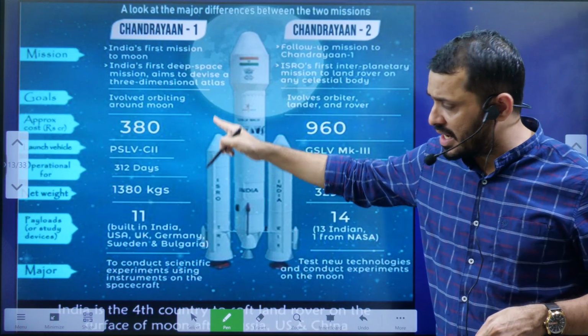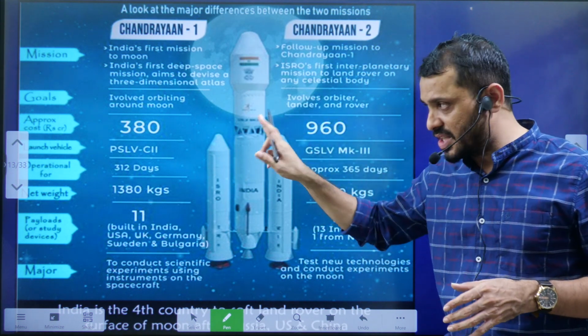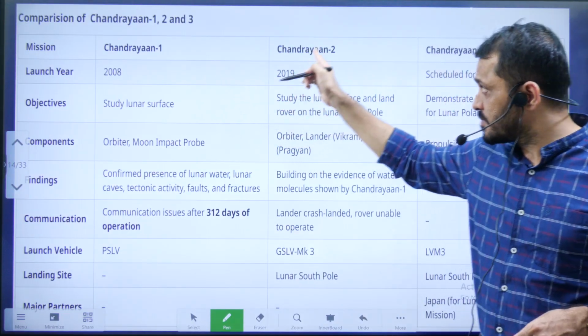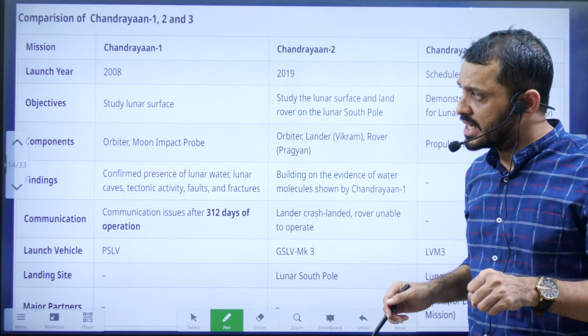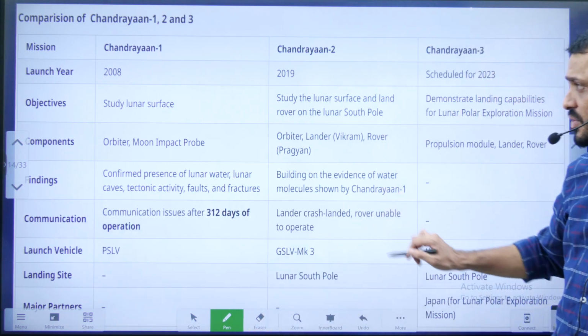Chandrayaan-2 and Chandrayaan-1 are already here. In the next slide we will do a comprehensive comparison between Chandrayaan-1, 2, 3. Chandrayaan-1 was launched in 2008, Chandrayaan-2 in 2019, and Chandrayaan-3 on 14 July 2023. The main objective is studying the lunar surface, the surface of the moon.